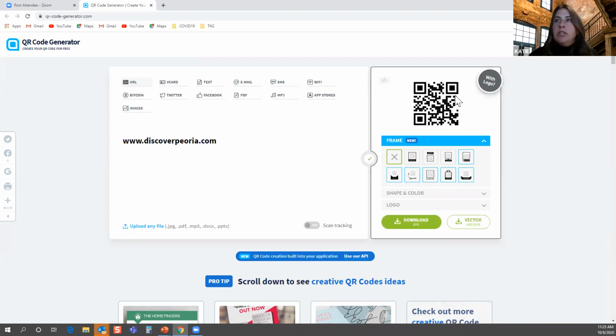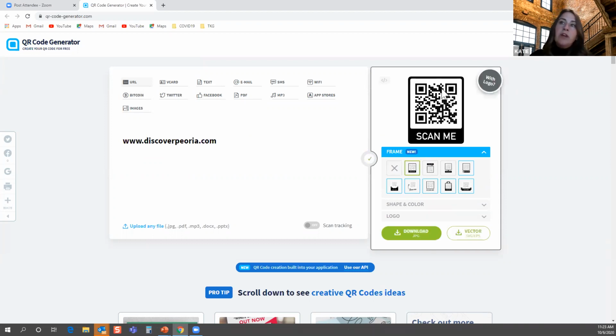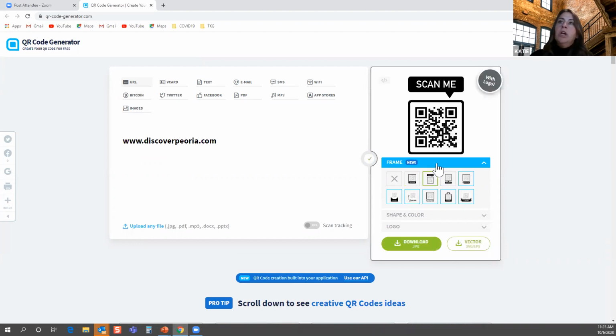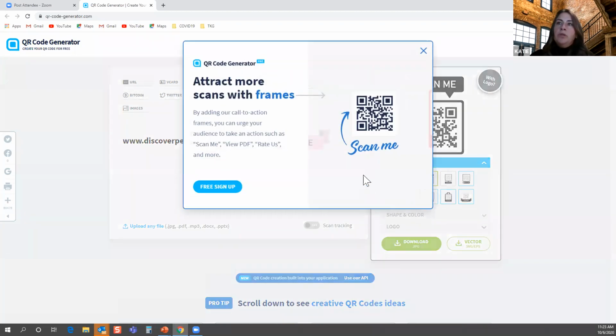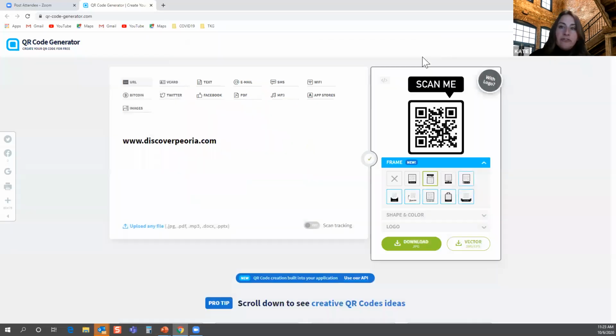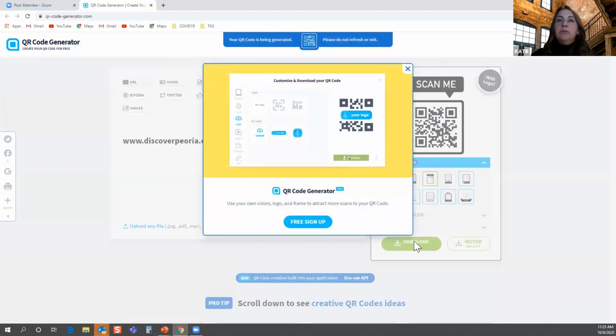And then you see over here to the right it starts to look at what the QR code is going to be like. And you can select some different frames like scan me, or you have a couple where you can have arrows and you can have your logo in it. Again, you have to sign up for a couple other things for free ones, and you can have it where it's almost like an email. And then basically, literally, if you want to keep it this simple, you click download. And you have to sign up for free.